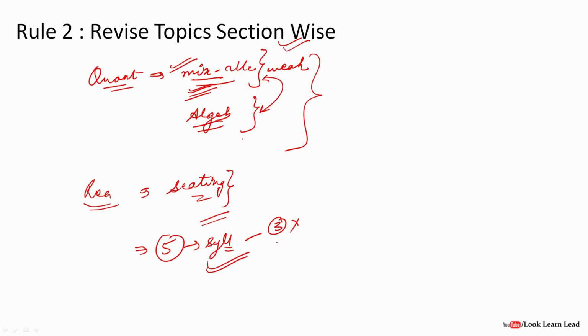So on day 2, what we have to do is, you have to practice the sectional wise questions of your weaker section. On the section in which we are weak, you have to practice those topics from the sectional question banks. Okay, so this would surely help to increase your overall score. Okay, so this you have to do on day 2 and day 3.